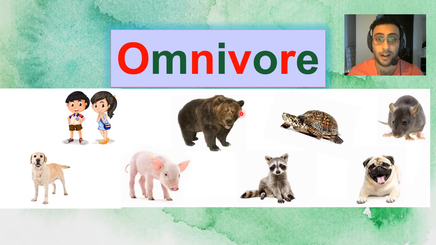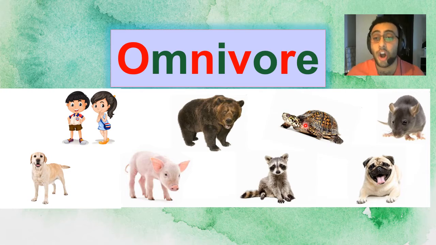Next, we have a bear. Bears love to eat meat, but they also eat plants like fruits or some vegetables. They like to eat those too. Now, turtle or tortoise also like to eat plants and meat, just like humans.